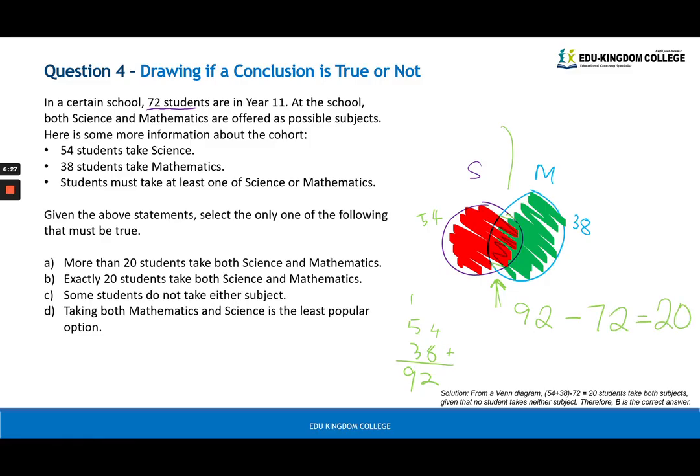That actually represents that extra bit that you added, because it must be the difference between the number where you just added the totals of both, and the actual number of people there. So that's why 20 is the answer. Exactly 20 students take both science and mathematics.